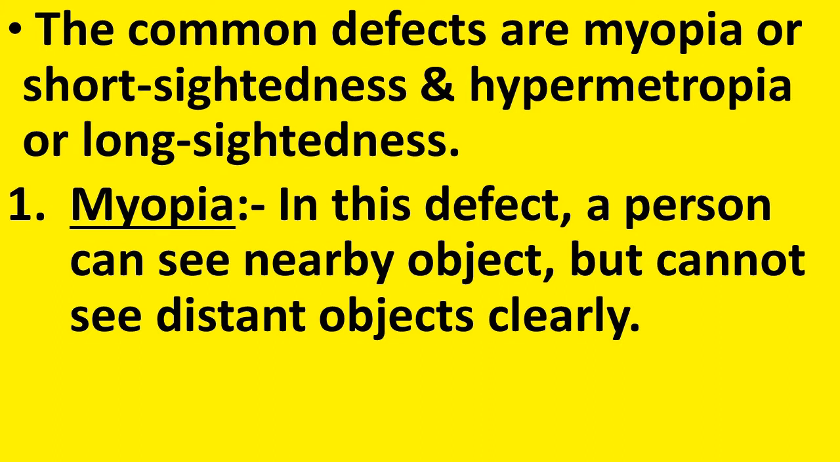First we will see myopia. In this defect, a person can see nearby objects but cannot see distant objects clearly. So what is myopia? It is a defect of the eye in which a person can see nearby objects but cannot see distant objects clearly.